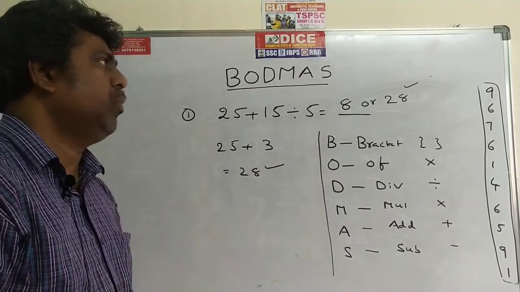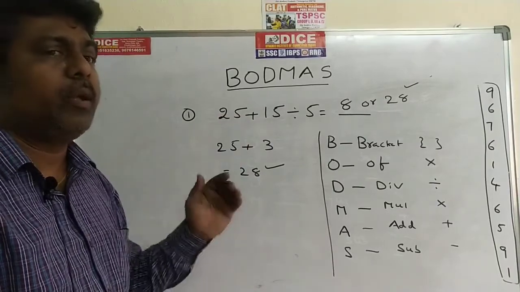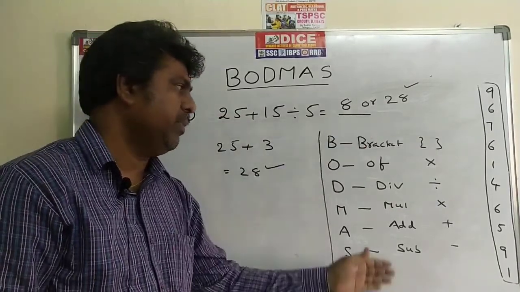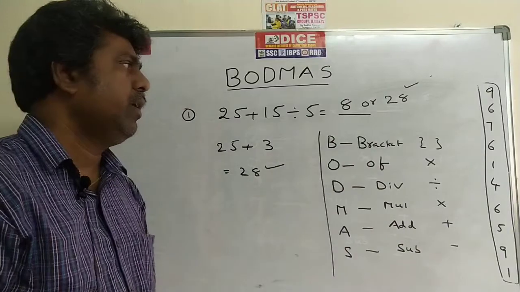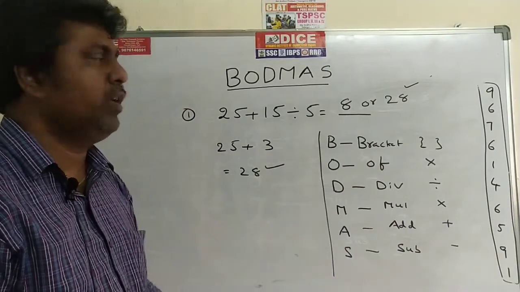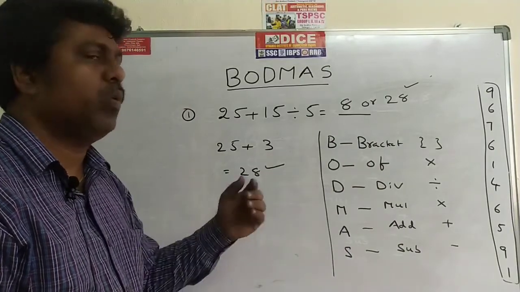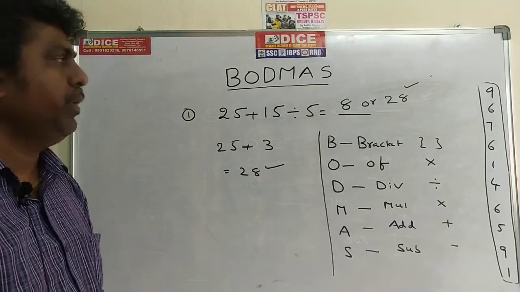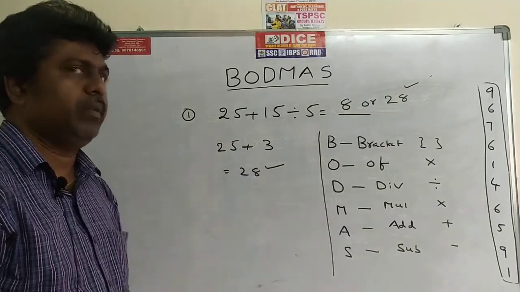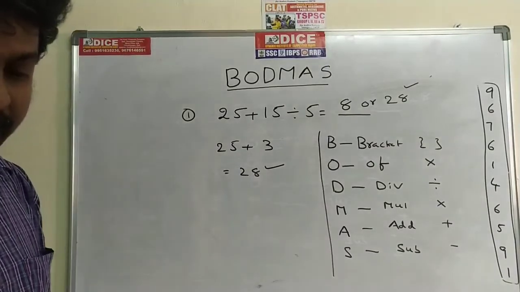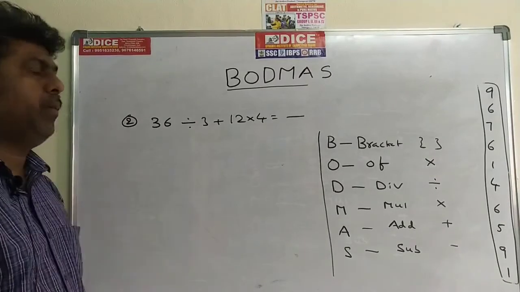So this is the model of BODMAS. You can do all the problems based on this method only. This is a small chapter. You can finish it within 15 to 20 minutes. Now we go for the second problem.